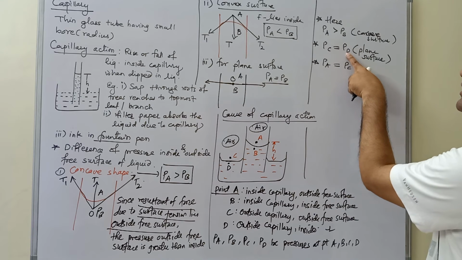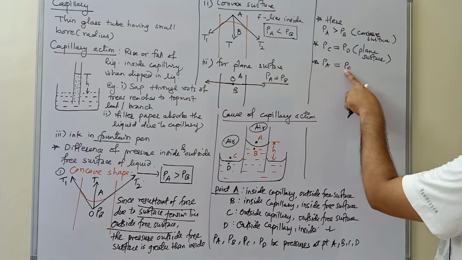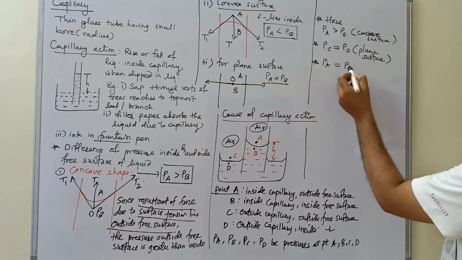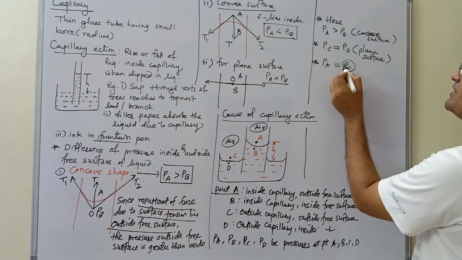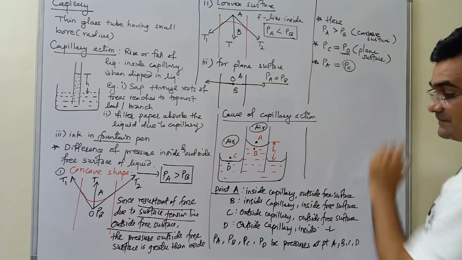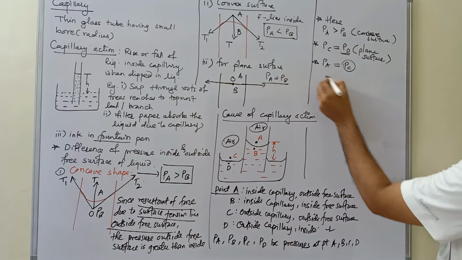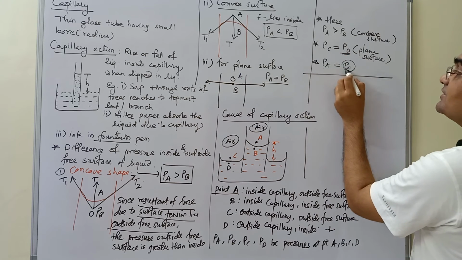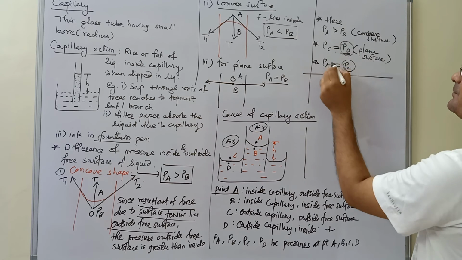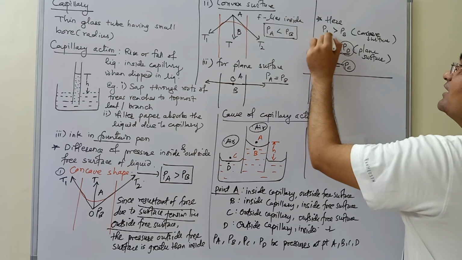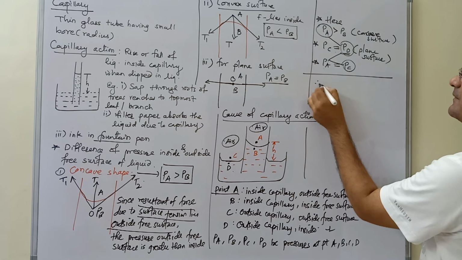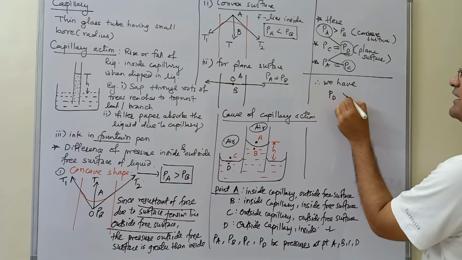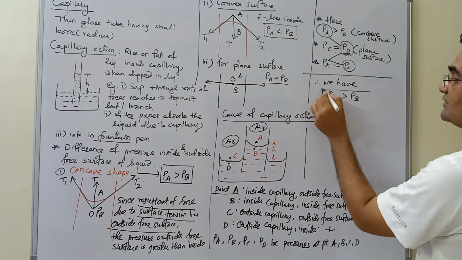PC is equals to PD. PA equal to PC. So I can conclude finally here. PA is PC, but PC is PD. So using this I can replace this PA. Therefore we can have PD greater than PB. See, it's very simple.